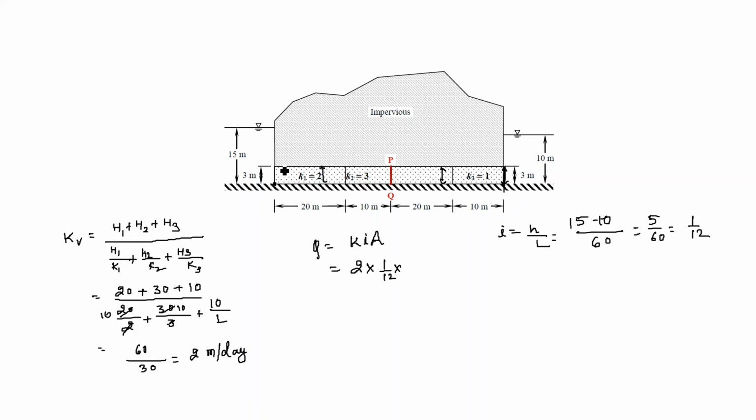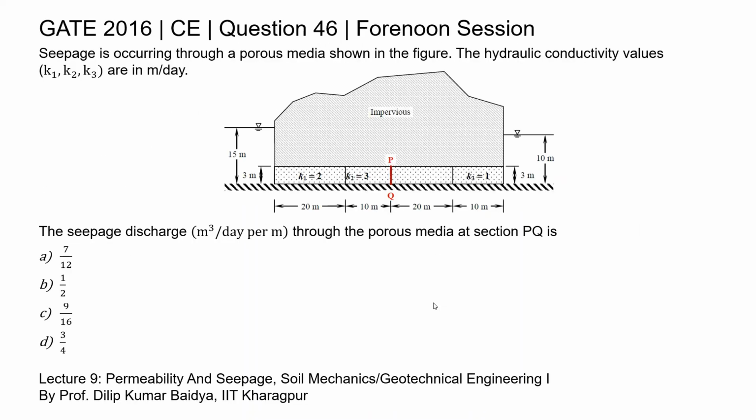Now area: 3 meter width is given, so assume that the width of this layer is 1 meter. So 3 into 1. If we solve it, we will get 3 by 4, which is 1 by 2 meter cube per day per meter, as we have assumed that the width of the soil layer is 1 meter. So we got the value of seepage discharge as 1 by 2 meter cube per day per meter.